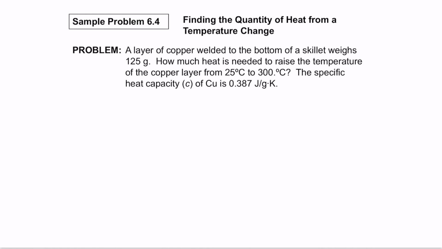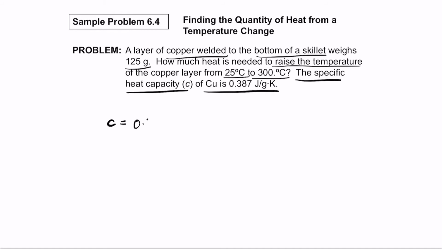So let's take an example here. What is given in this problem? A layer of copper welded to the bottom of a skillet weighs 125 grams. How much heat is needed to raise the temperature of the copper layer from 25 degrees to 300 degrees? And they have also given the specific heat capacity of copper as 0.387 joule per gram Kelvin. So write down all the data they have given.